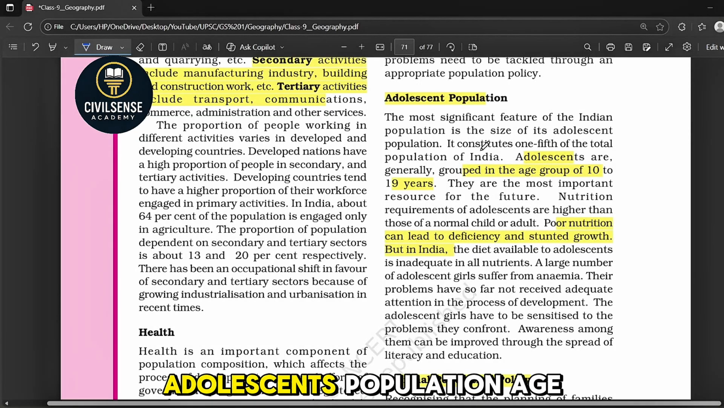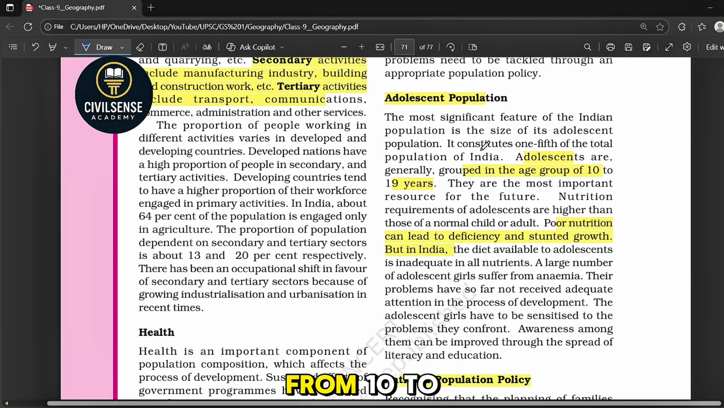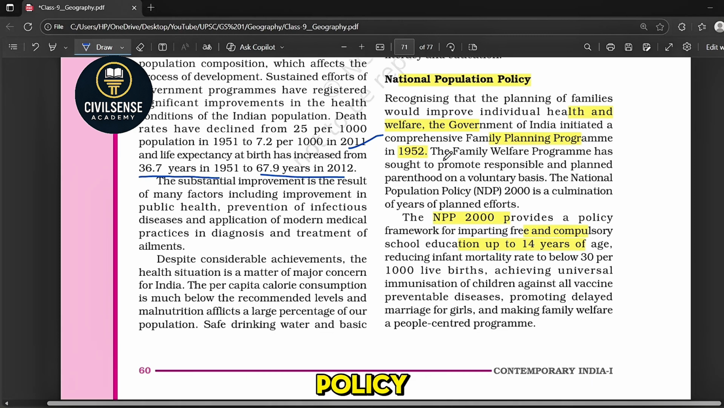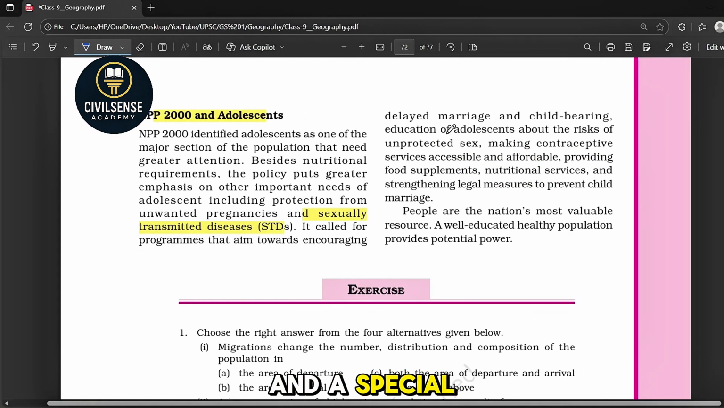Next one is the adolescent population, ages 10 to 19. They are one-fifth of India's population, the most important group for the future workforce. But the problems are anemia, poor diet and lack of awareness. They need education, nutrition and protection from early marriage. Next one is the National Population Policy. Here, the key goals are free compulsory schooling up to 14 years, reducing infant mortality below 30 per thousand, universal vaccination, delaying marriages, and family planning with awareness. And a special focus on adolescents, that is nutritional support, prevention of child marriage and access to healthcare.